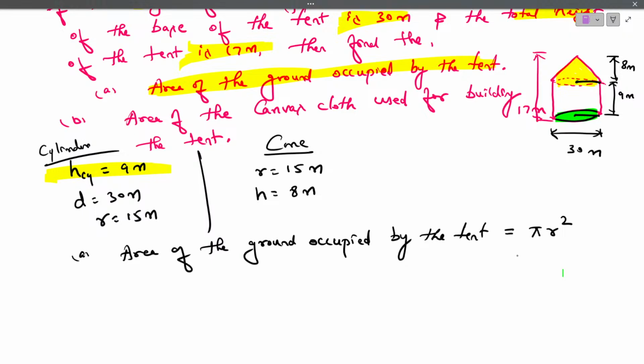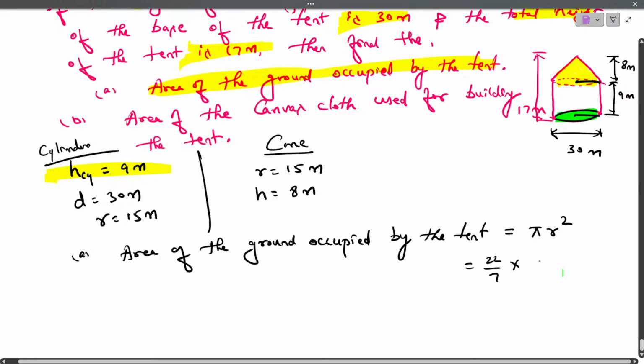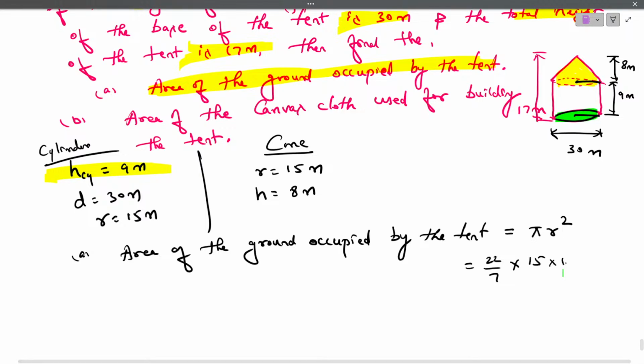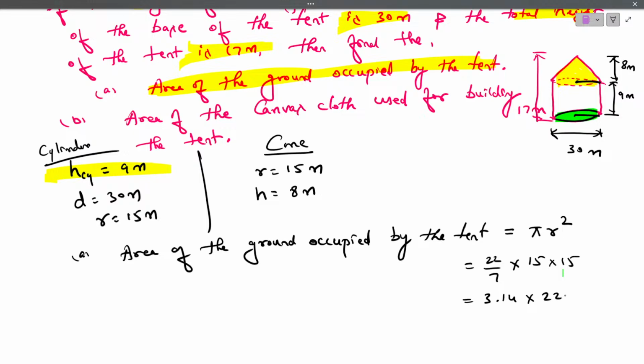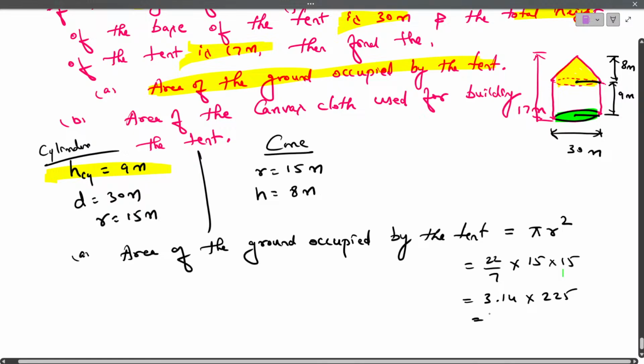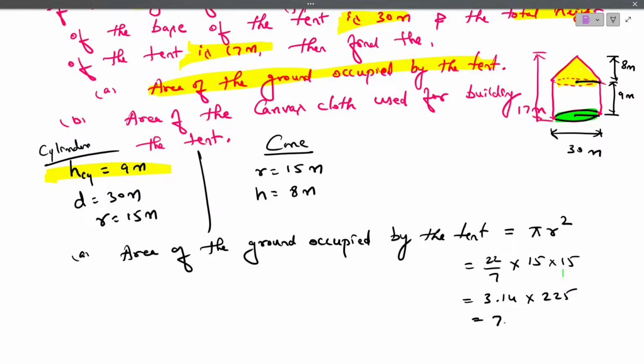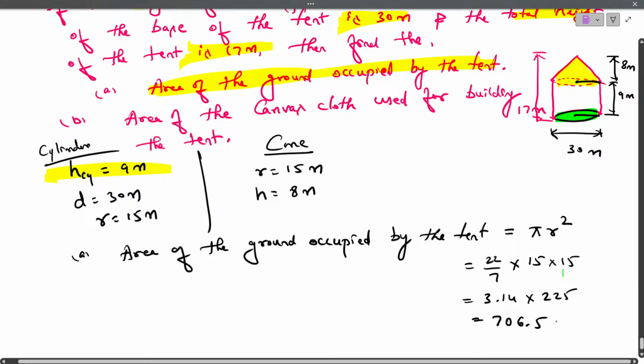So we have to use area of circle. So pi is 22 by 7. Then the radius of the cylinder is 15. So 15 into 15. 7 and 15 will get cancelled. So you can write 3.14 as 22 by 7. 15 into 15, that is 225. So 3.14 into 225, you'll get the answer 706.5 meter square. So this is the area of the ground occupied by the tent.